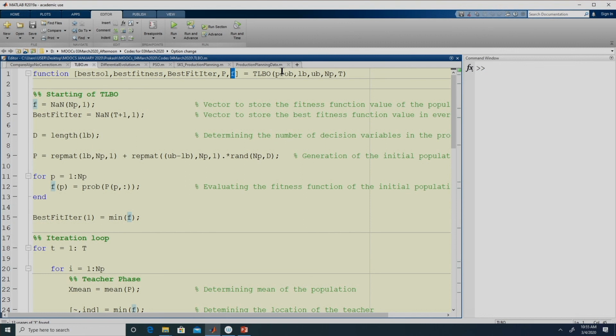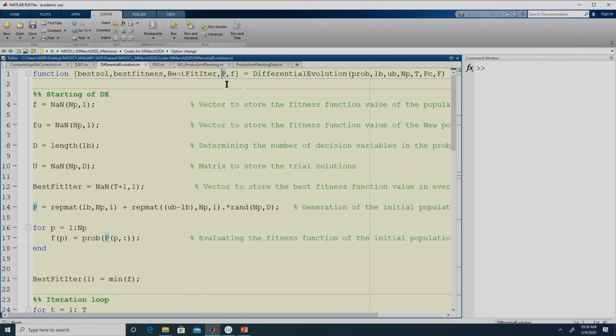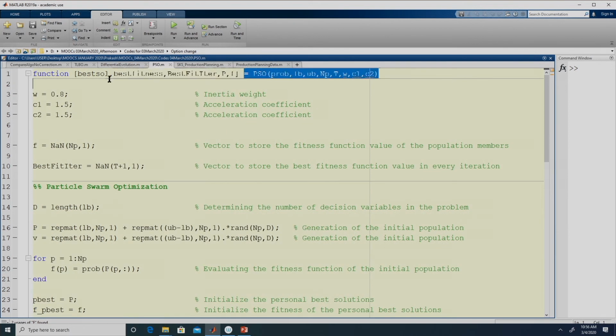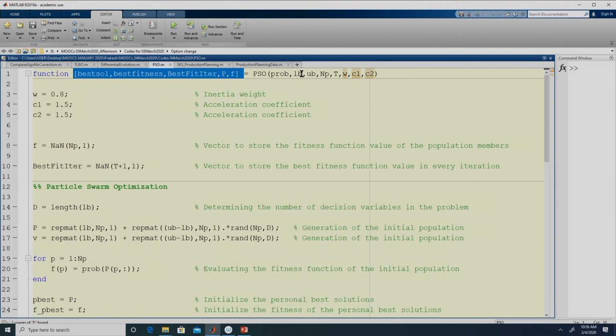For TLBO, the input is the fitness function file, the lower bound, the upper bound, population size and the number of iterations. For differential evolution, it is the same thing. In addition, we need to provide the crossover probability as well as the scaling factor. The crossover probability is required in the crossover operation and the scaling factor is required in the mutation. Similarly, for particle swarm optimization, the output from the algorithm is the same. Input is the problem, the lower and upper bounds, the population size, the number of iterations. In addition to that, we need to give the inertia weight and 2 acceleration coefficients, C1 and C2.